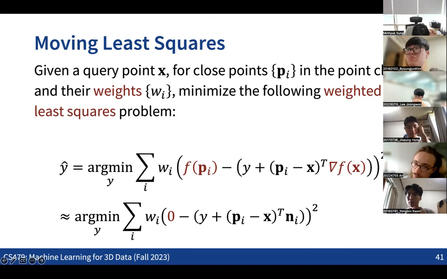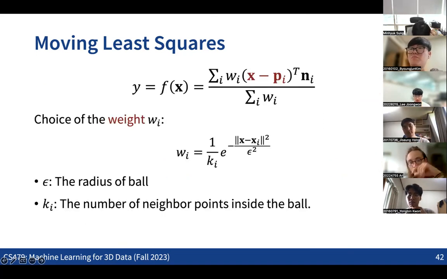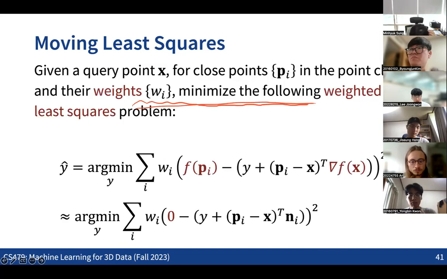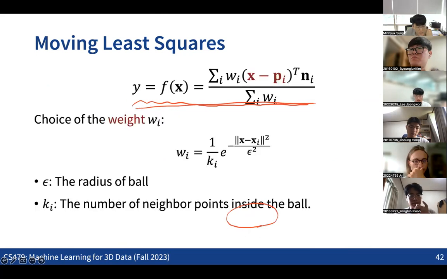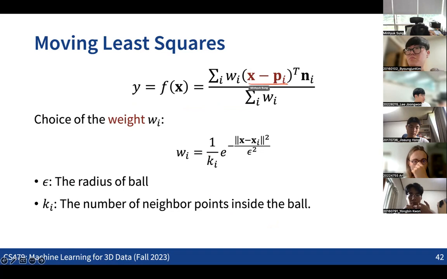So if we rewrite everything, then what we end up getting is this. This is the solution of the least squares problem in the previous slide. You can see that now I flipped the order of these two, like this. Okay. So this becomes the final solution.